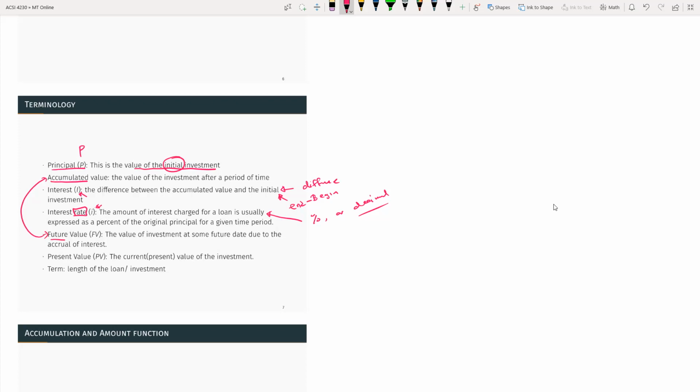Then you have present value, the current value of the investment. And the term is the length of the loan or investment. So these are the words you will hear when you are going through this module. So just keep an eye on these terms.